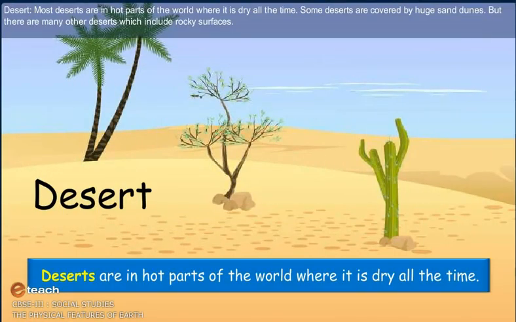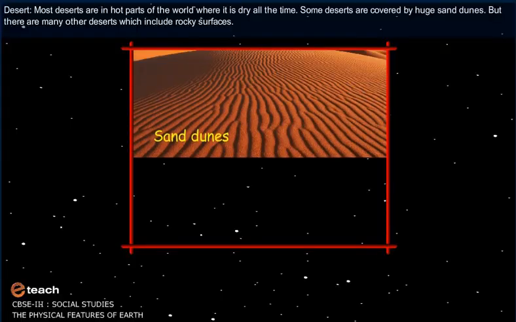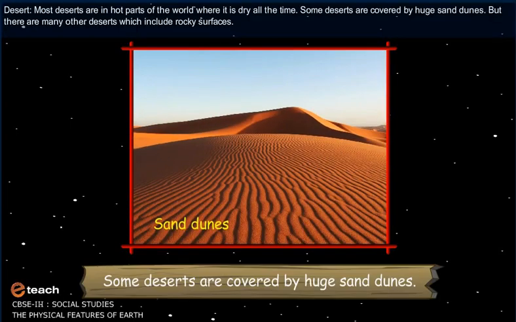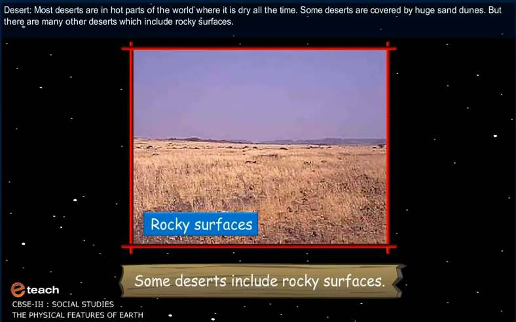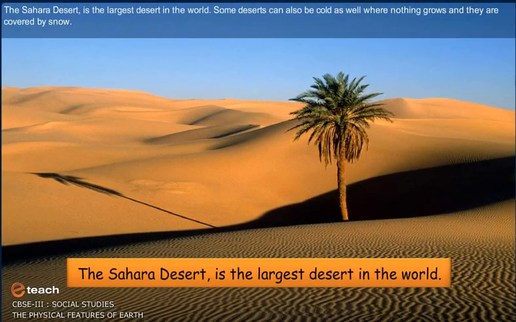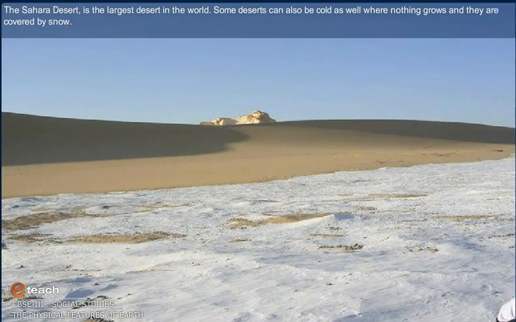Desert. Most deserts are in hot parts of the world where it is dry all the time. Some deserts are covered by huge sand dunes. But there are many other deserts which include rocky surfaces. The Sahara Desert is the largest desert in the world. Some deserts can also be cold as well, where nothing grows and they are covered by snow.